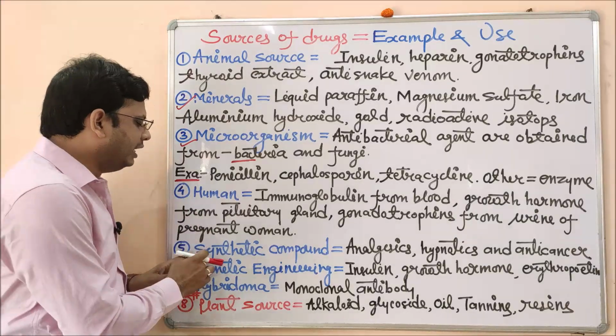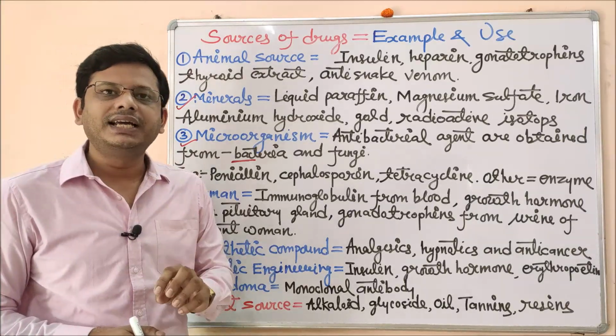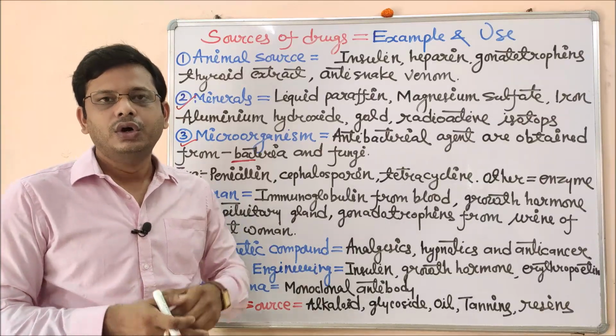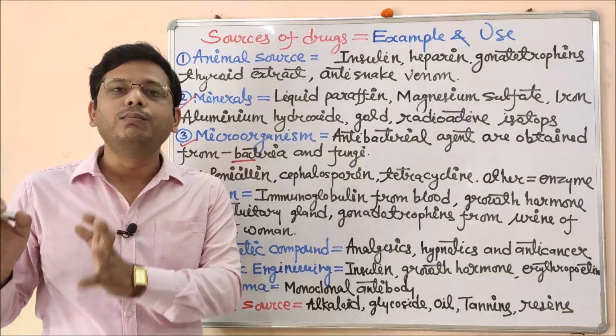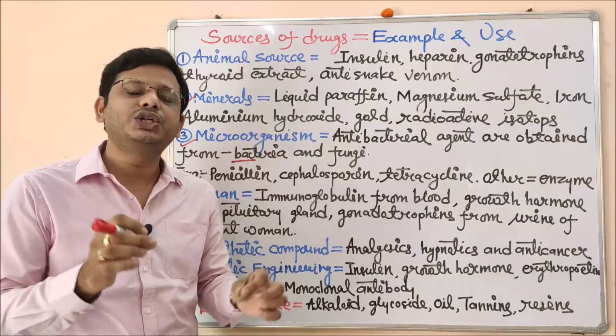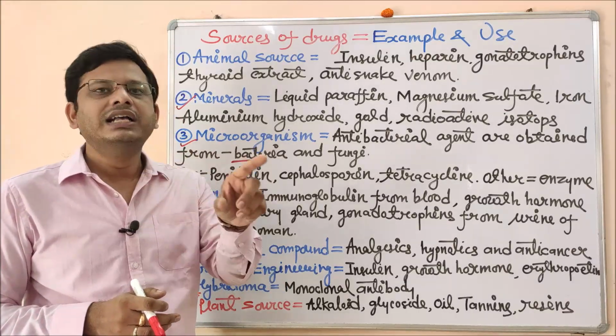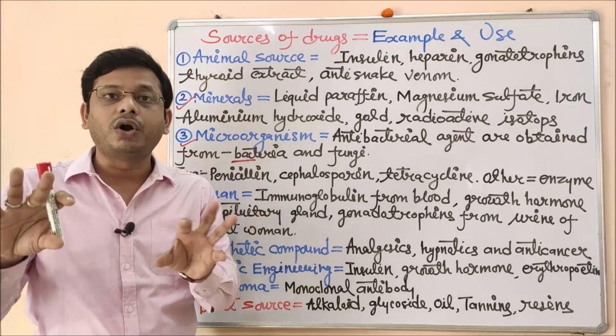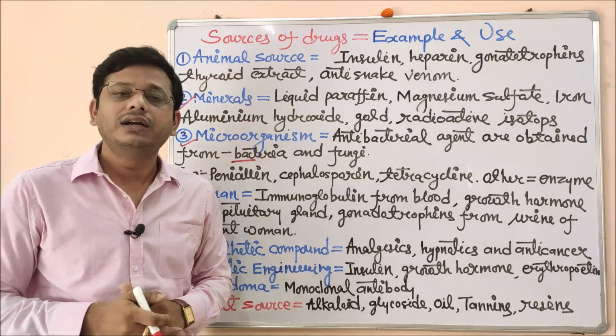Now coming to the next one, that is synthetic compounds. Synthetic compounds means these compounds are not obtained from a natural source, although they are synthesized in a laboratory. They are synthesized by making different alterations in their chemical sequence, by using structural activity relationship or computer aided drug design, by manufacturing or modifying the sequence of any chemical component.